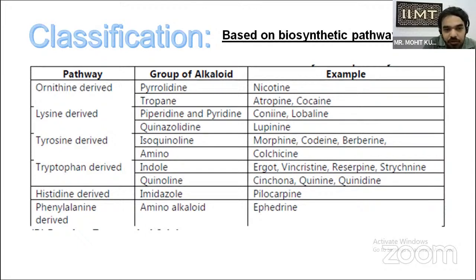Tryptophan derived include indole and quinoline. Indole includes ergot, vincristine obtained from Vinca, vinblastine, reserpine, strychnine, and quinoline includes Cinchona, quinine and quinidine. Histidine derived include imidazole, and the example is pilocarpine. Purine derived include amino alkaloids, and the example is ephedrine.